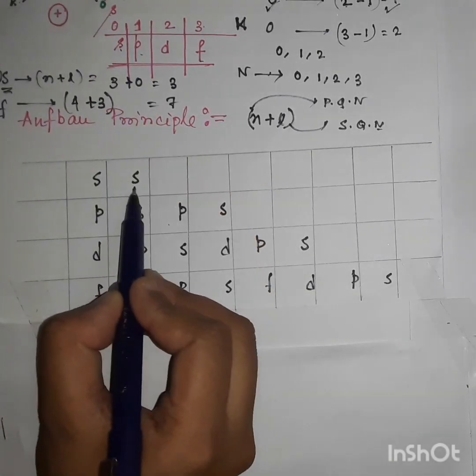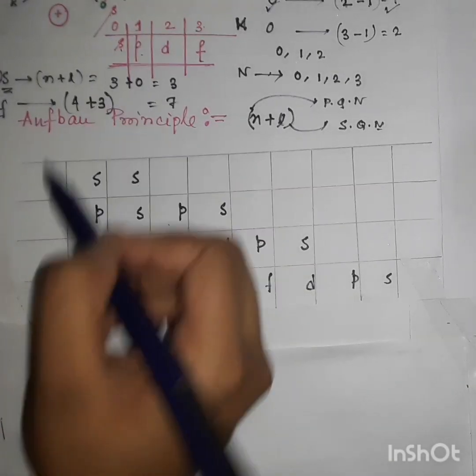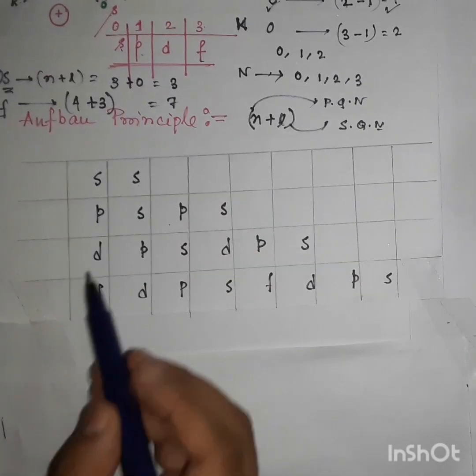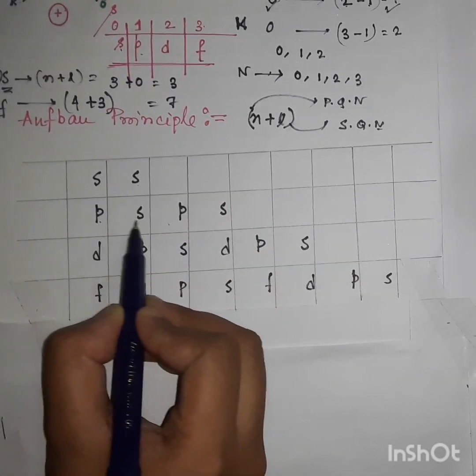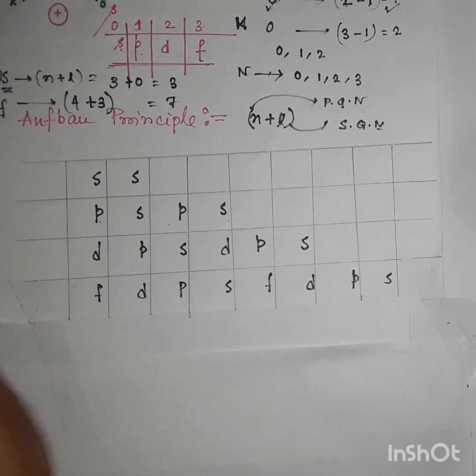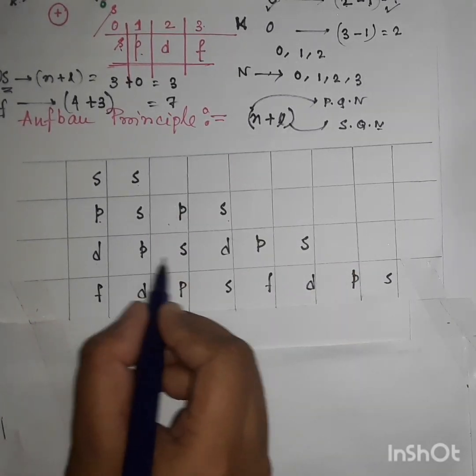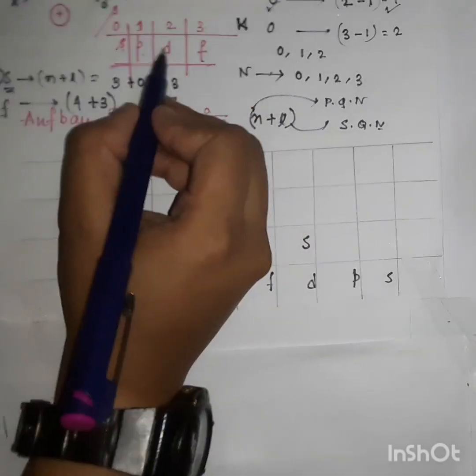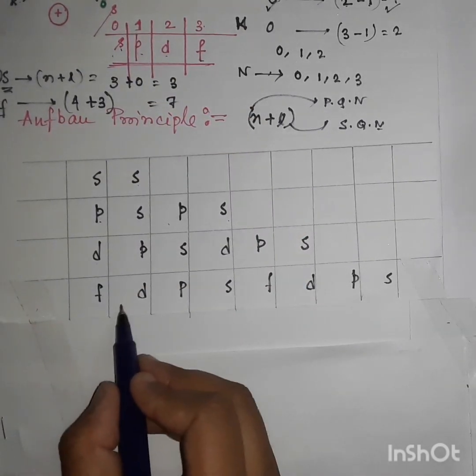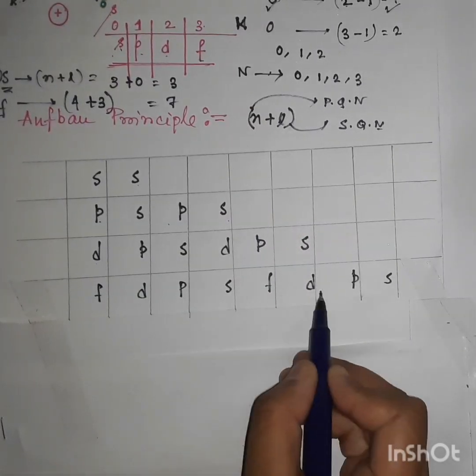For the first line you write SS. For the second line you write PS and PS, twice in all cases. For the third line you write DPS, DPS, and for the fourth line you write FDPS and FDPS.